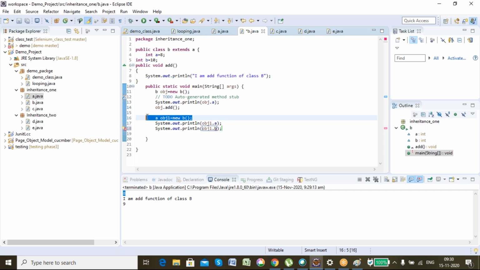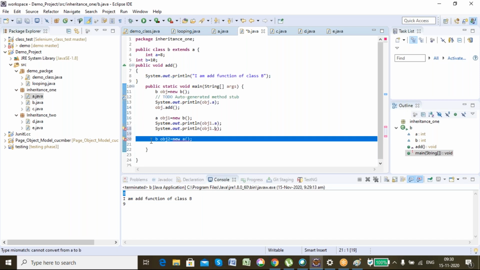So this particular concept in which I can store an instance of child class in the parent class is called upcasting. Okay, and what will be downcasting? Downcasting will be obj2, in the object of child class, I'll be storing the instance of parent class. This will be downcasting, but that particular concept is not permitted in Java.